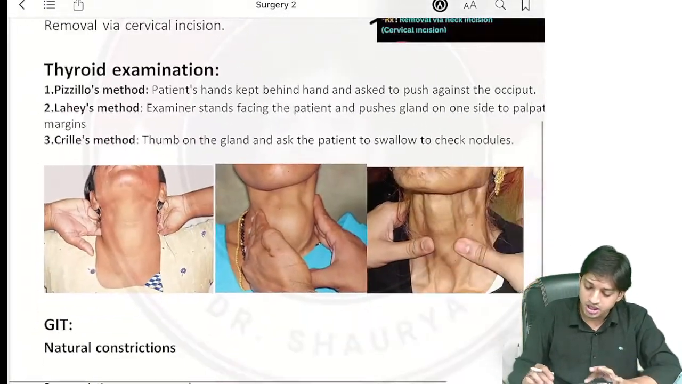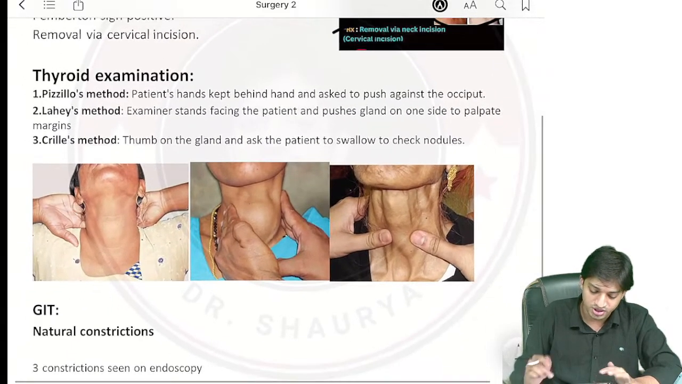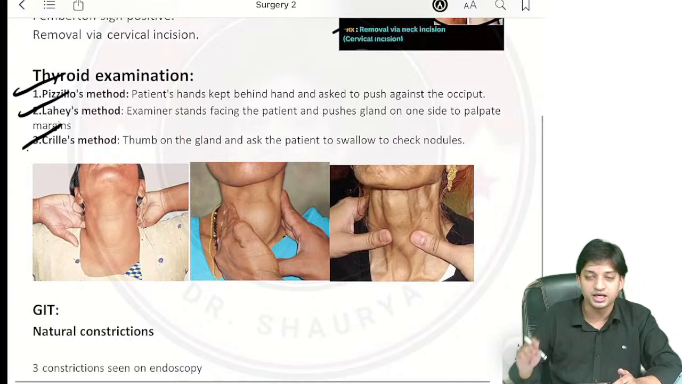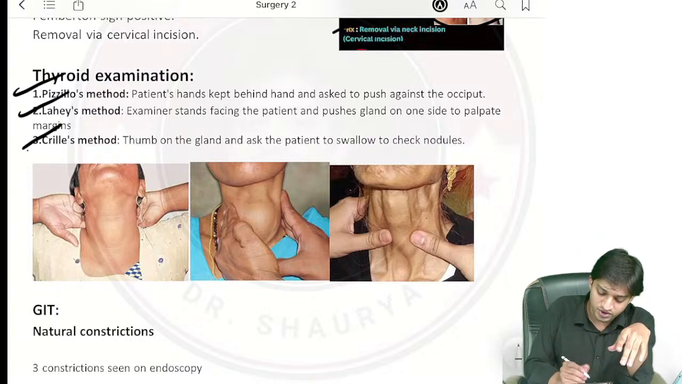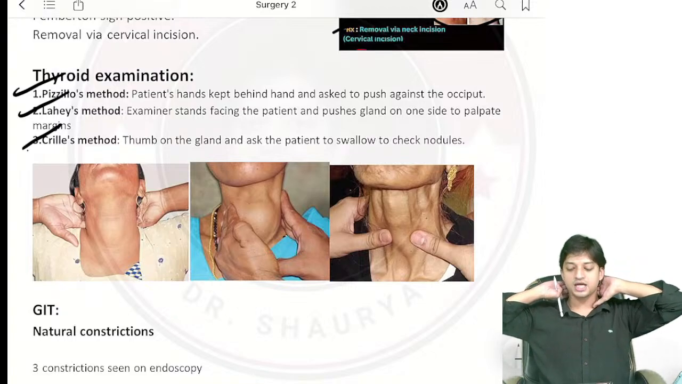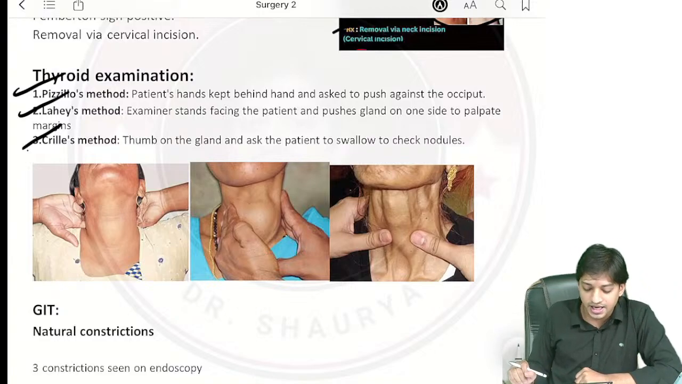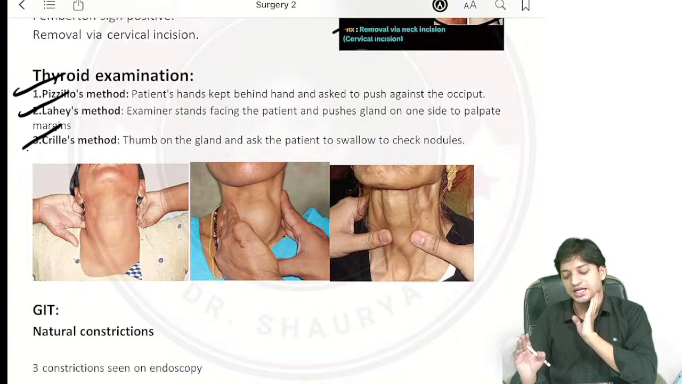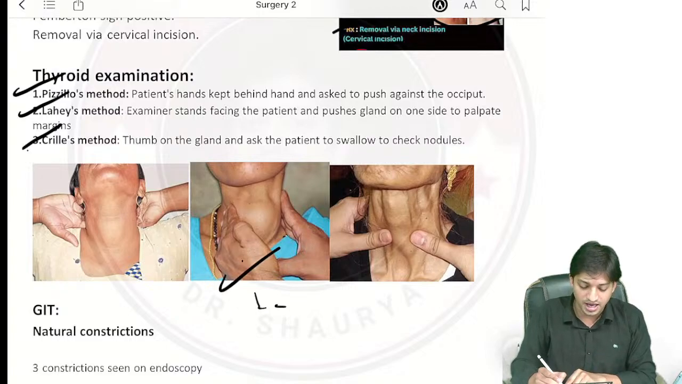Right? Coming here, they have asked you about the thyroid examination. Different tests they have given you: Pizzillo's method, Lahey's and Crile's method. Three important questions and images they have given. First, if they give you a woman keeping her hand behind the head and asked to push against the occiput, that is Pizzillo's method. In Lahey's method, you will see the examiner stands facing the patient and he is pushing the gland on one side to palpate the margins. You can see here the second image is of Lahey's method.